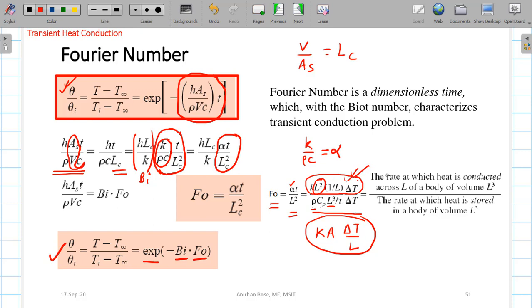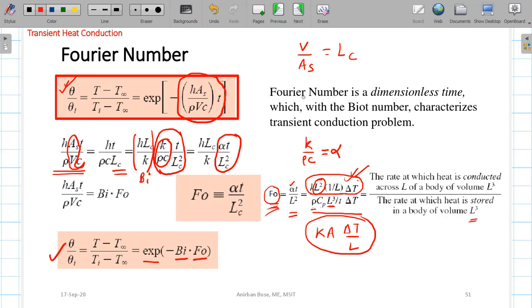So definitely you can conclude that the Fourier number can be thought of as the rate of heat conducted across L of a body of volume L cube, compared with the rate at which heat is stored in the body of volume L cube. So this is the rate of conduction with respect to the rate of storage. This particular ratio indicates the Fourier number.